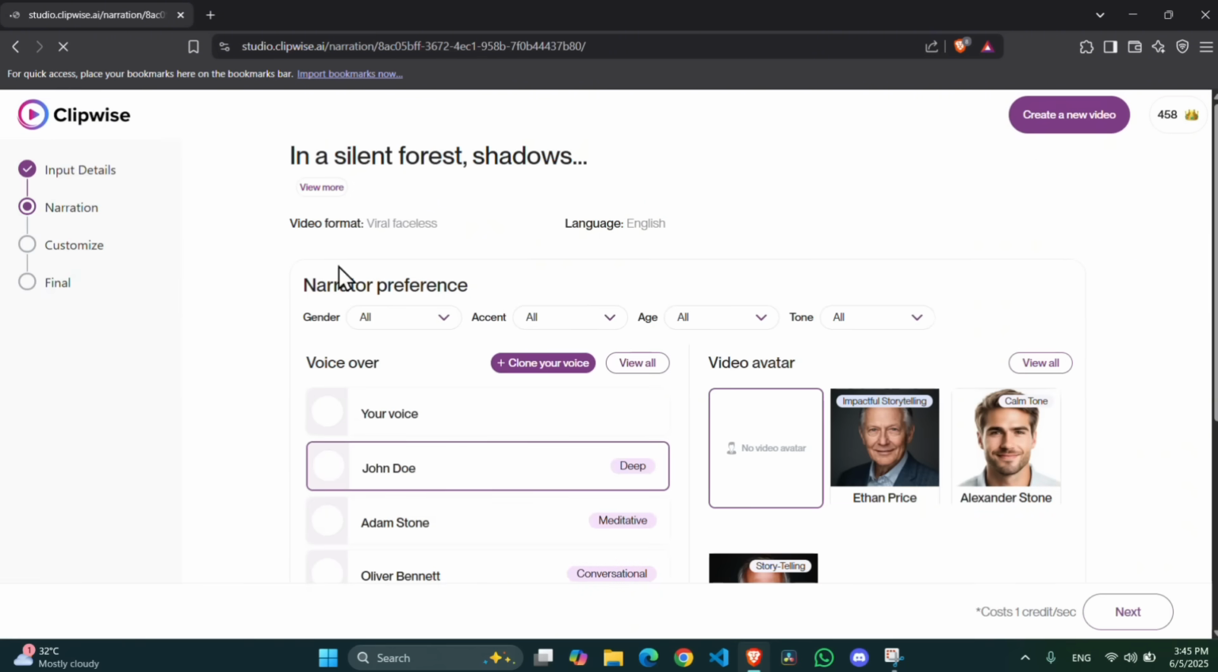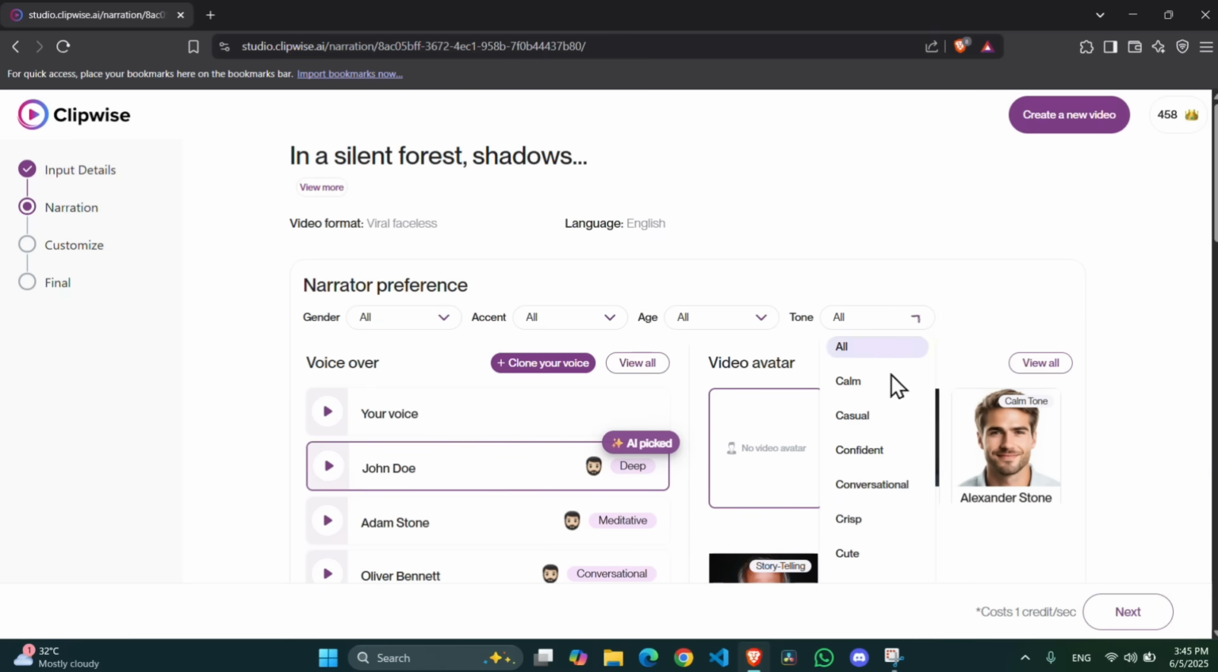For voiceover, there are dozens of AI voices. You can choose the best voice based on gender, accent, age, and tone. Let's search for a deep voice to use in the video.